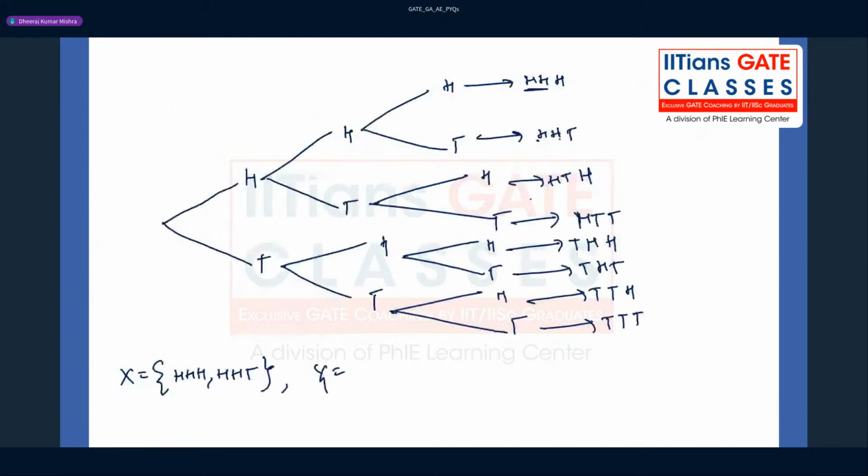Third toss means here third toss, third toss, right? And this is third toss. So you can write all these: HHT, HTT, THT and TTT. Fine. This is the Y event, and let us go for the Z event.